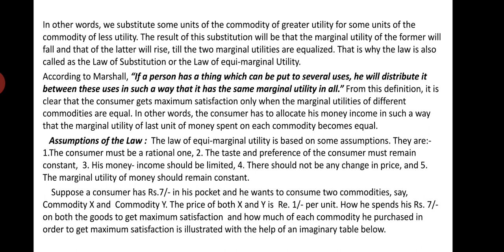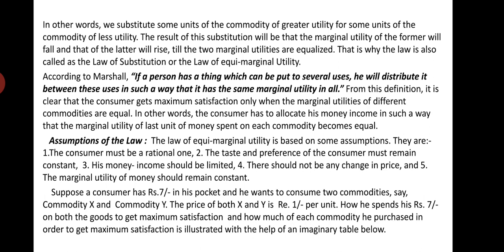Why is it known as the law of equimarginal utility? Because the marginal utility of the last rupee spent on each commodity becomes equal. The marginal utility of the money spent on the last commodity becomes equal, and that is why it is known as the law of equimarginal utility. Why is it known as the law of substitution? Because we substitute the commodity of greater utility for the commodities of less utility. And by accepting this method, we can get maximum satisfaction.